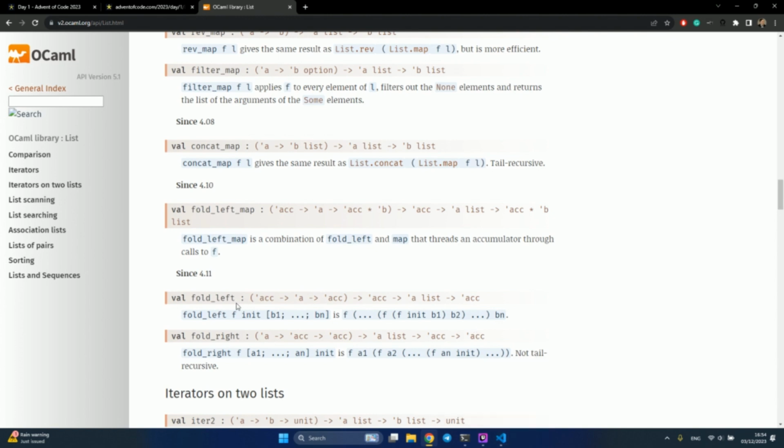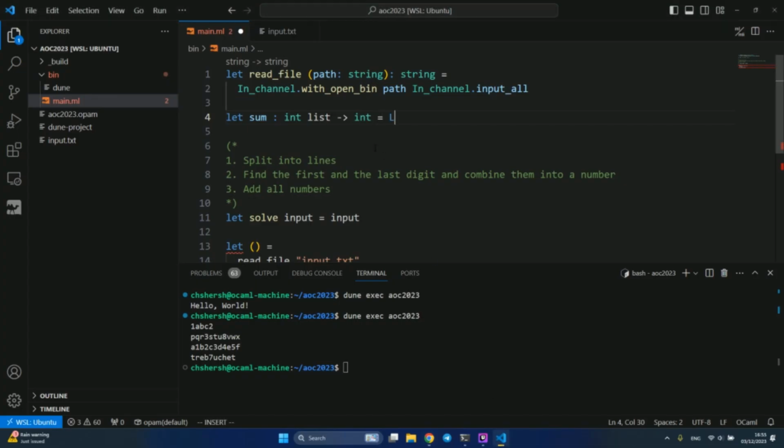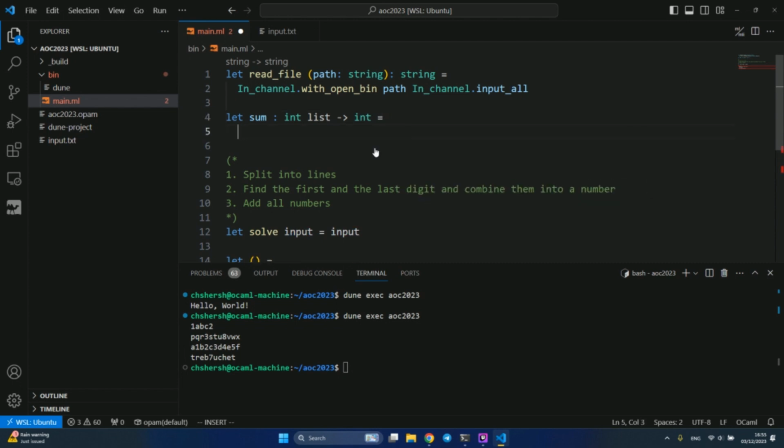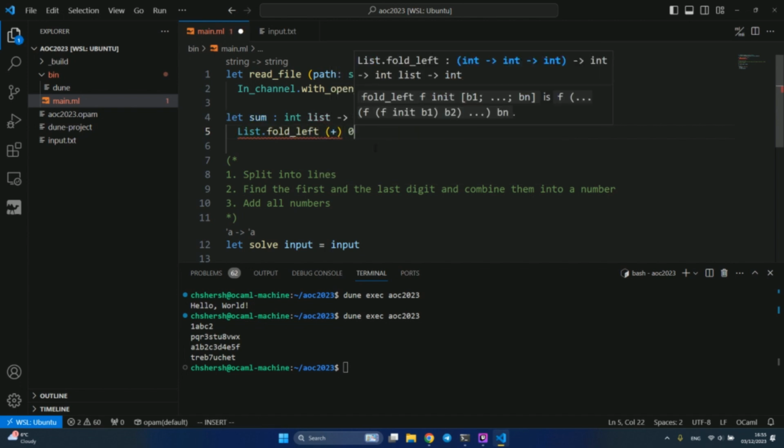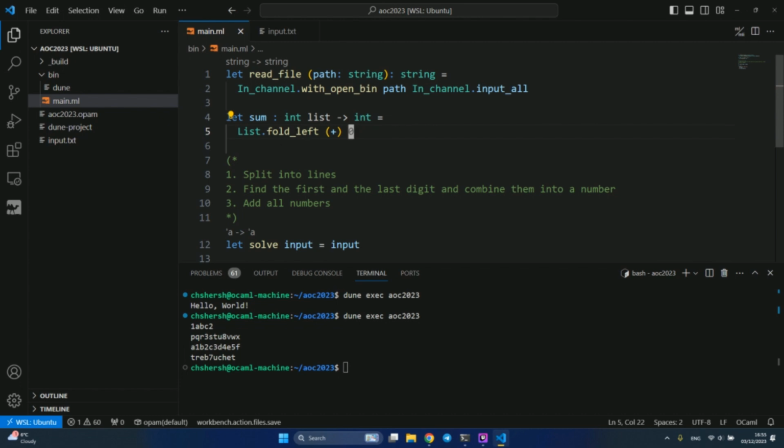Using this function, it's pretty easy to write a function that finds the sum of all elements in the list. We can do List.fold_left. We need to pass a function and an initial accumulator. If our function is addition and the initial accumulator is 0, then we'll basically add all numbers of the list to this 0. So yeah, this is a function that finds the sum of all elements in the list. We just fold.